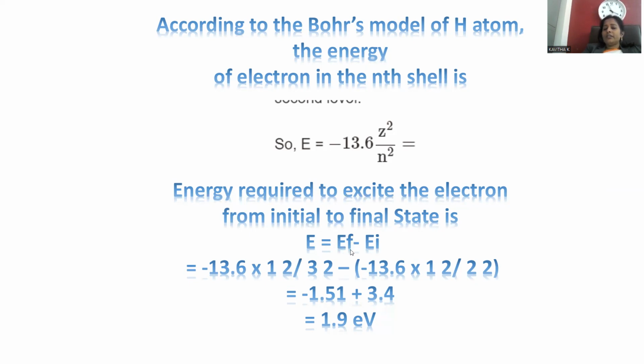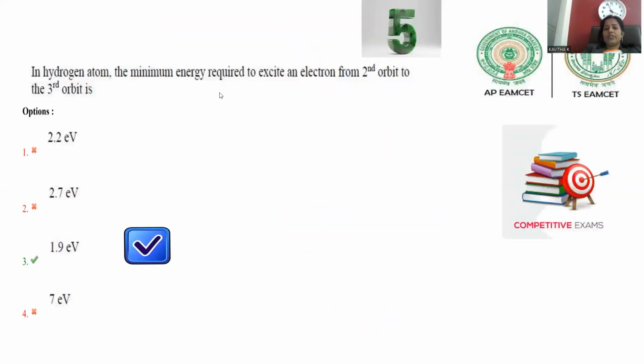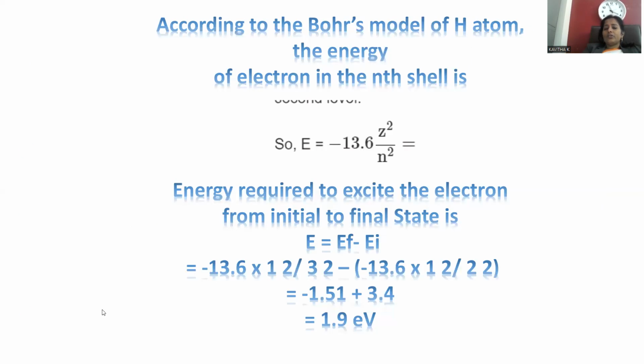The energy required is the energy of the final orbit level minus the energy of the initial orbit level. The final energy is the third orbit, and the initial energy is the second orbit. So let me put this into the formula, with minus 13.6 remaining as such.